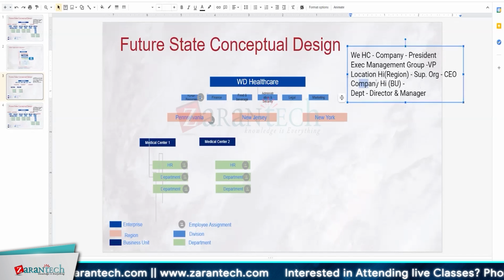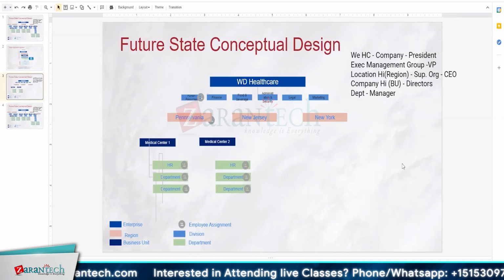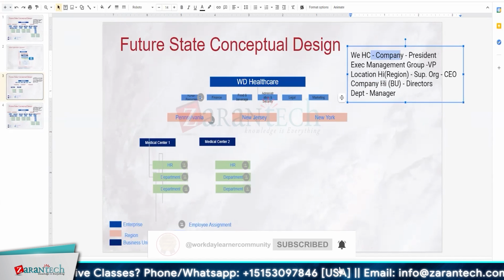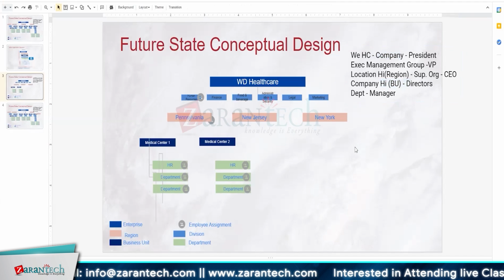Okay, so in that case, at the company level we don't have any, or I can say these all are directors: Director Hospital 1, Director Hospital 2, and I can say department level managers. Yes. Okay, I think I can set it up like this also. Yes, you'll have to create your regions, you'll have to create your locations, you'll have to create your time profiles, and then set up the hierarchy.